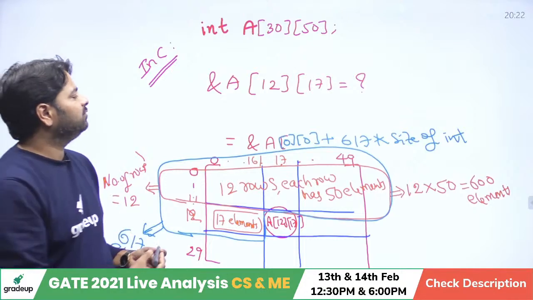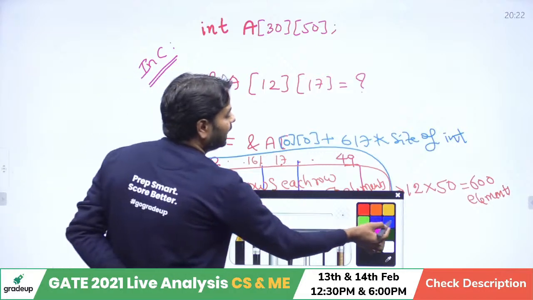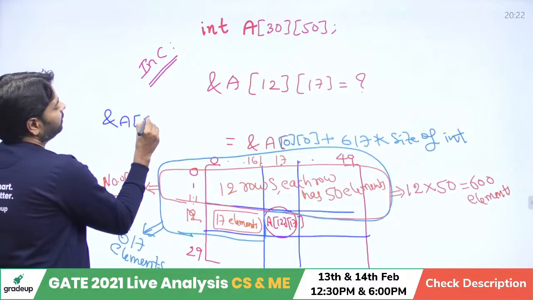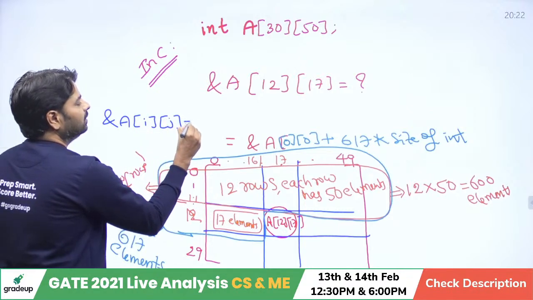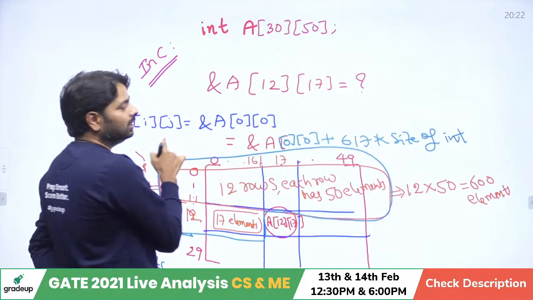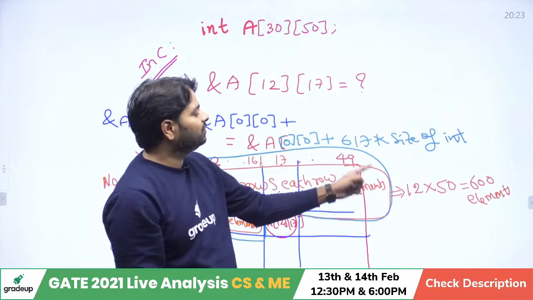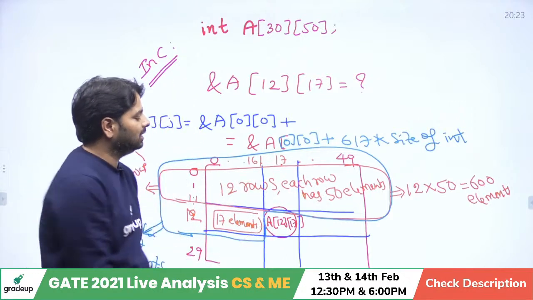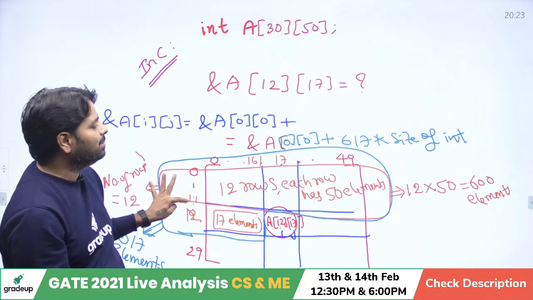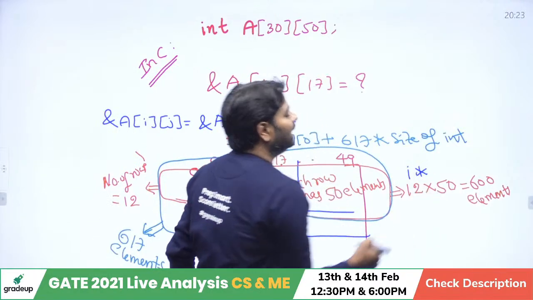Direct formula. What is the direct formula? Let's look at direct formula 2. If anybody is asking address of A of ij, take the address of the first element, but the index must begin from 0, then only this formula works, plus, how did you get 617? First 12 into 50. How did you get 12? Because of this I. So 0 to I minus 1, that is I rows.